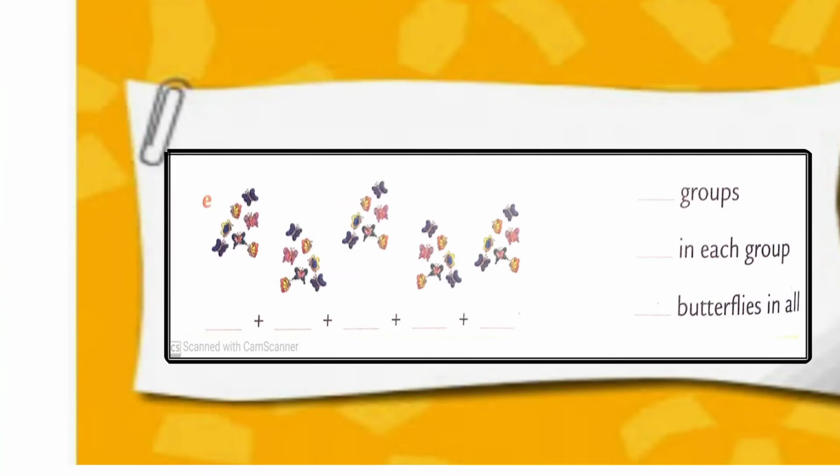Sum number E, 5 groups of butterflies. 7 butterflies in each group. 7 plus 7 plus 7 plus 7 plus 7. 5 sevens are 35 butterflies in all.